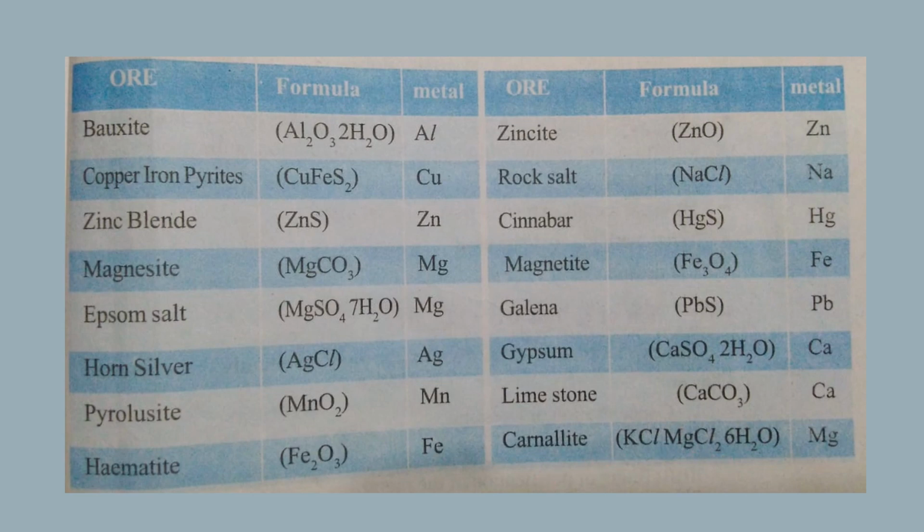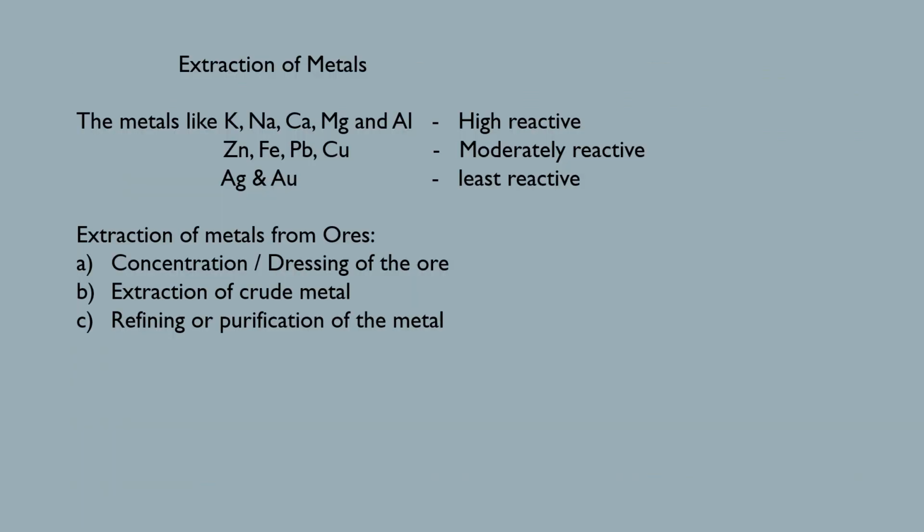These are a few ores of metals and their formulas. Now let's see the next one.